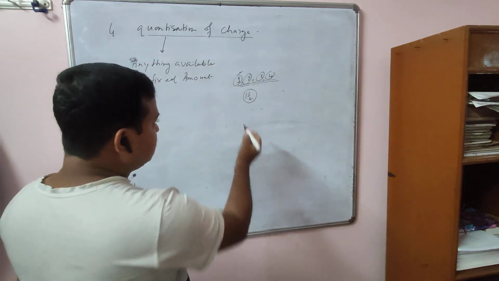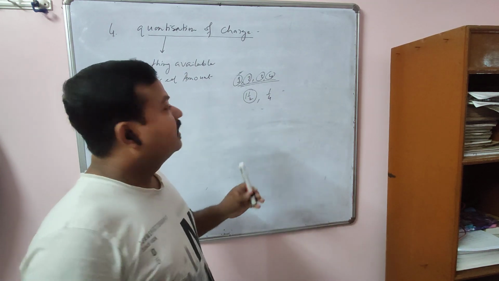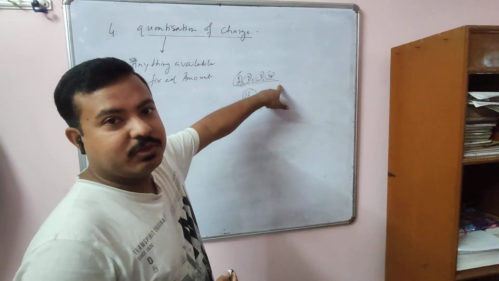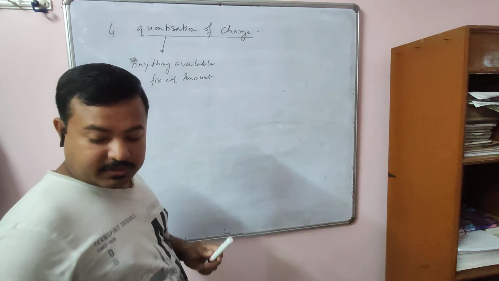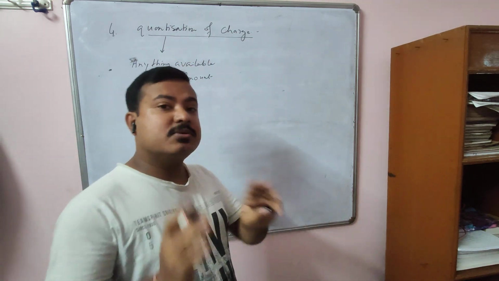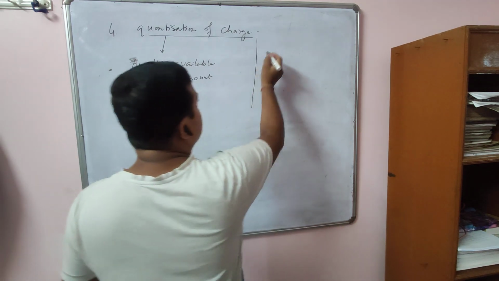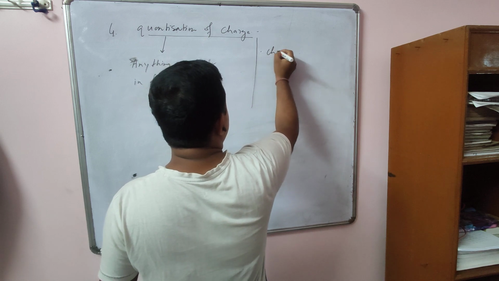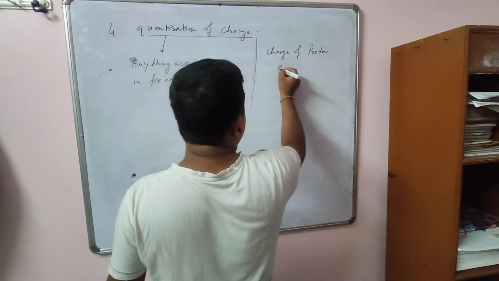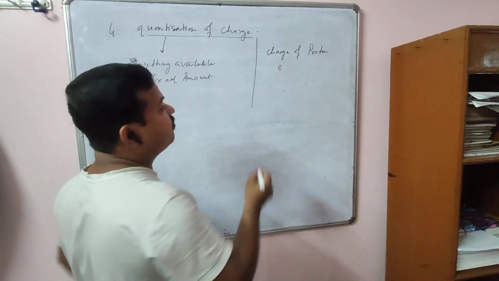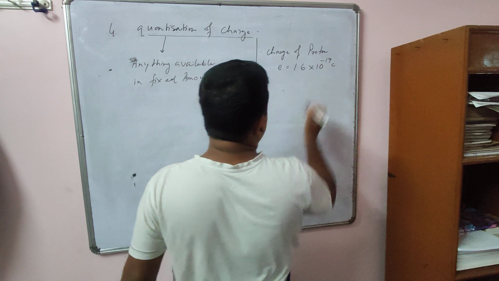Or 1/4 marker. This is not possible because a pen exists in what? In integral multiples. Okay, 1, 2, 3, 4 like that. In the same way, the total charge of a body is always an integral multiple of a fundamental quantity. Now what is the fundamental quantity? We know the charge of a proton. What is the charge of a proton? It is represented by e. e is the charge of one proton. That value is 1.6 × 10^-19 coulomb.